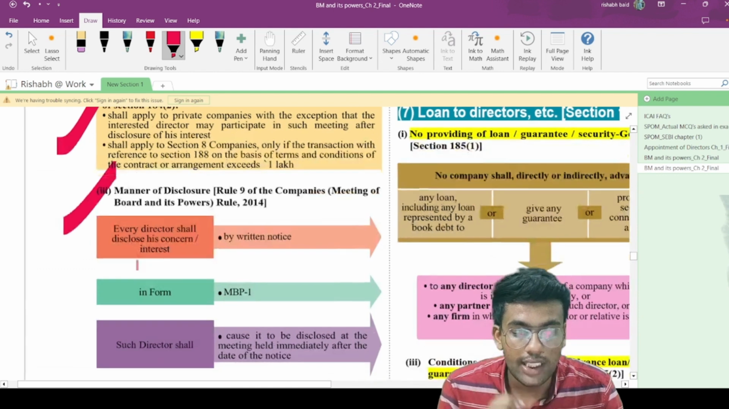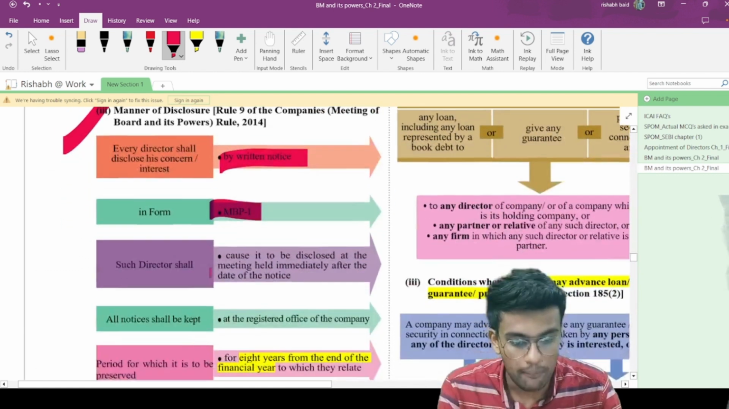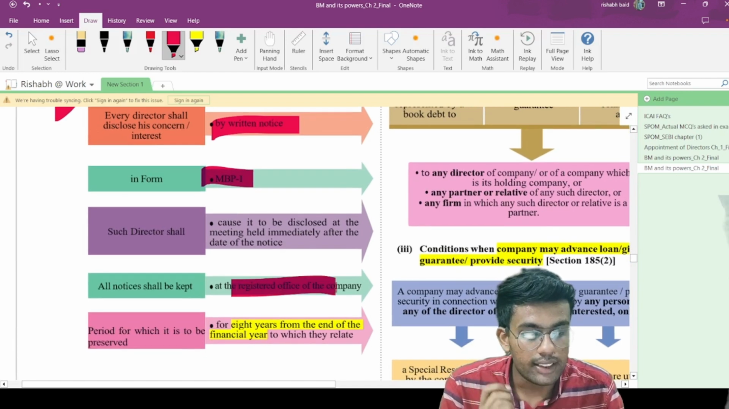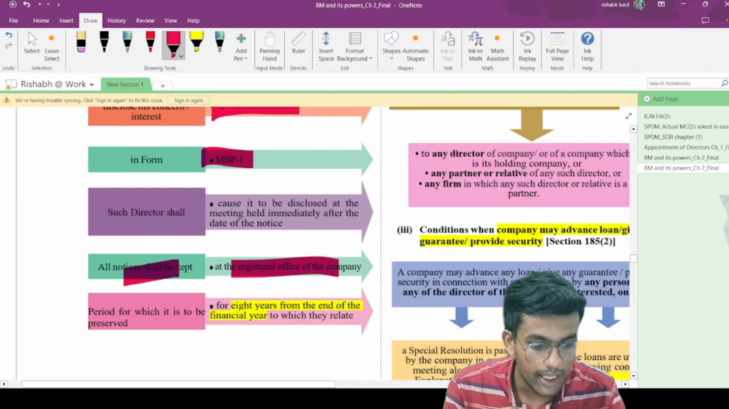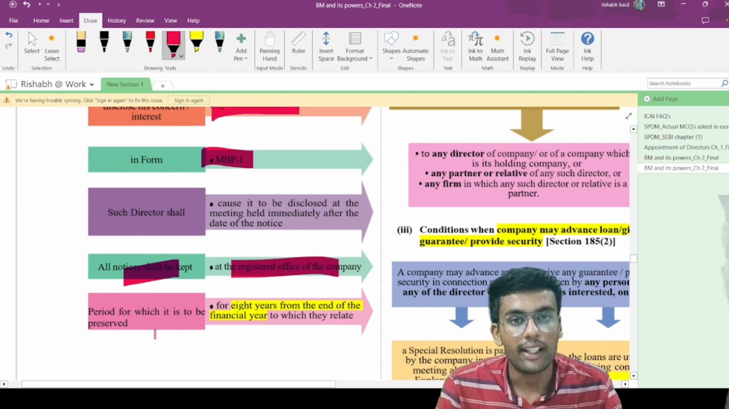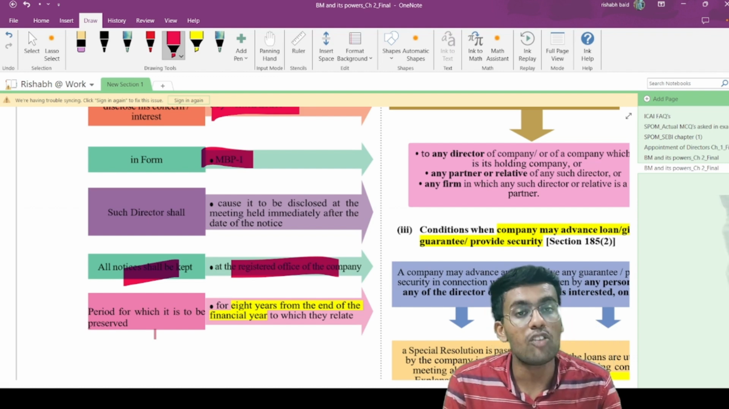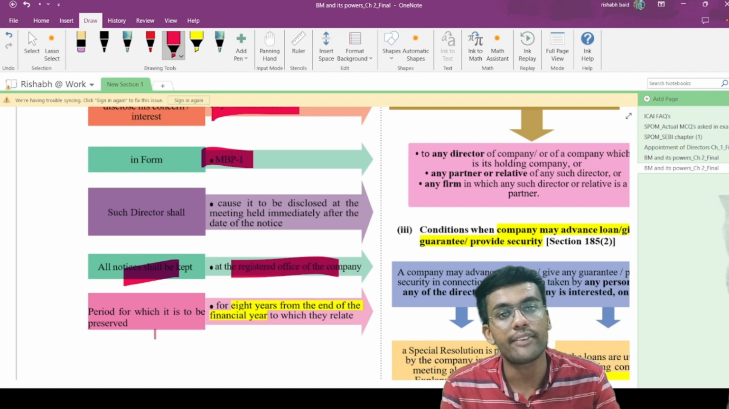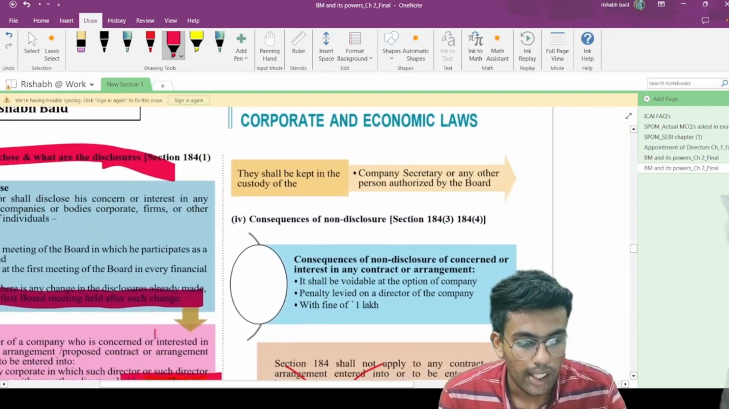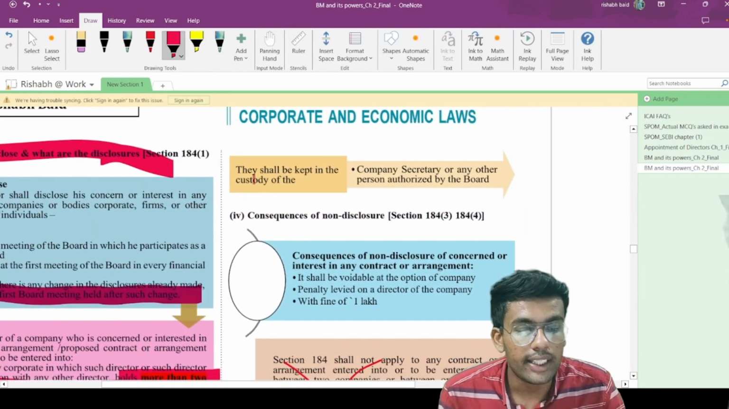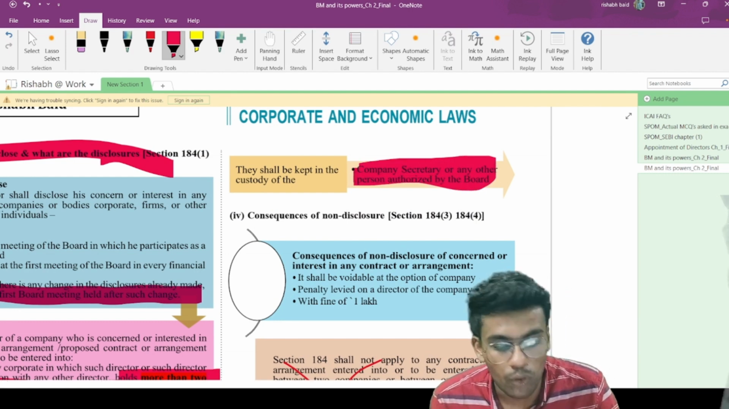Now, what is the manner of disclosure? How will you make a disclosure? By written notice in form MBP-1, made at the registered office of the company. All the notices shall be kept at the registered office of the company, and they are to be preserved for a period of 8 years from the end of the financial year to which they relate. This is what section 184 talks about. The custody is with the company secretary or a person authorized by the board.